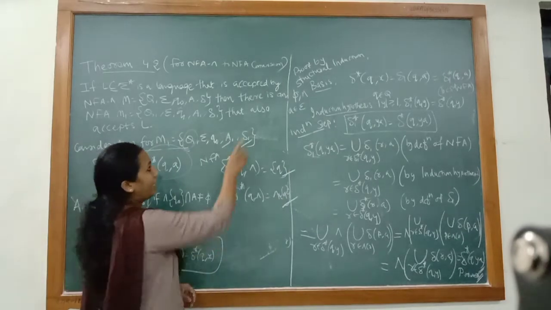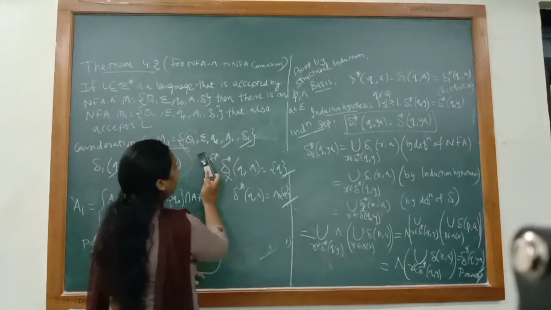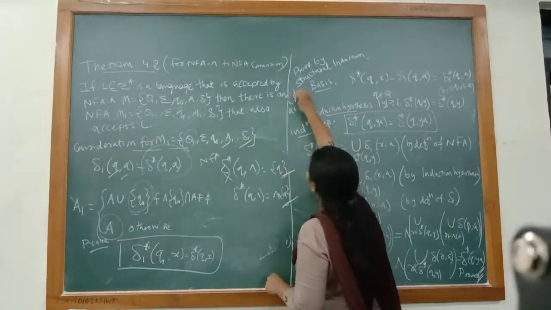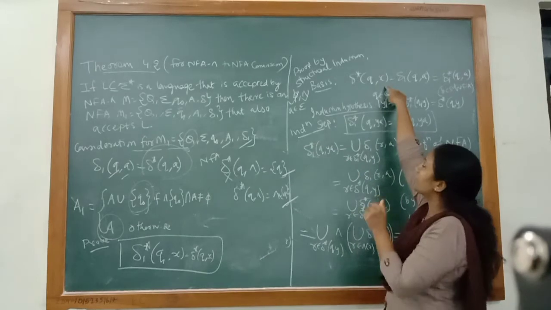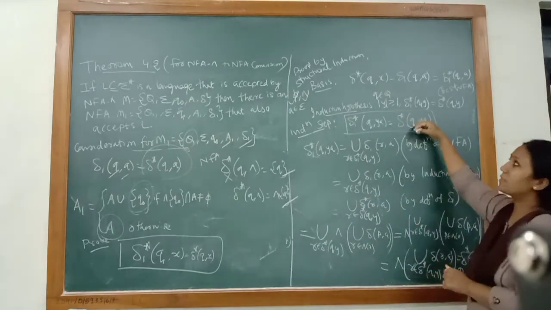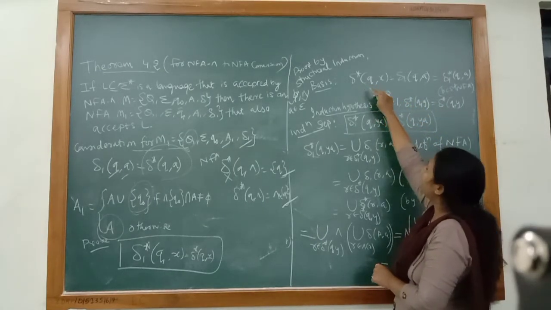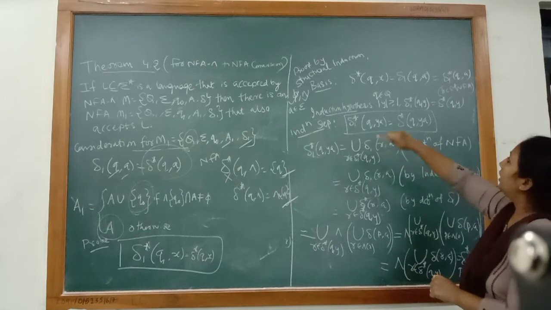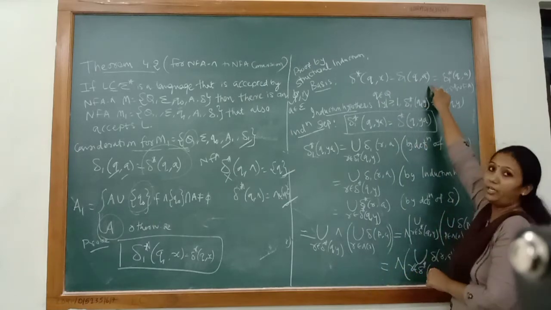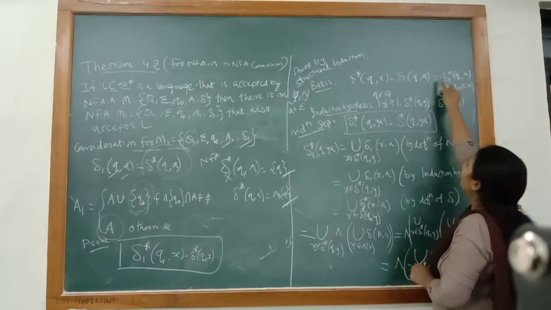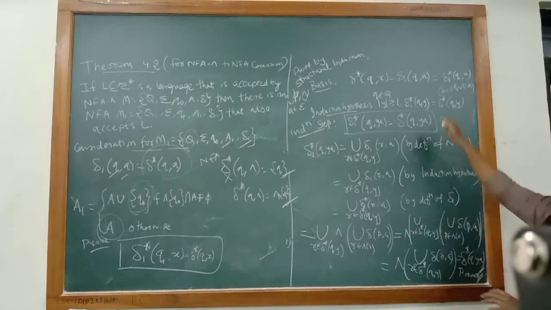So I cannot take x equals to null as our initial value. We cannot take these two. We cannot take empty language, and we cannot even take null in case of NFA null and NFA. So we are taking some string called a in the basis. Clear? So in the basis we have to take the base value, that is delta star Qx is equals to delta 1 Qa. We have taken x is equals to a, which is equals to delta 1 star Qa, because of NFA. So this is the basis.